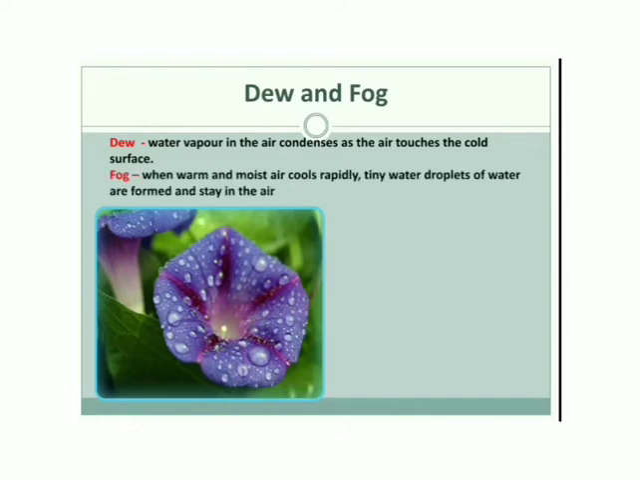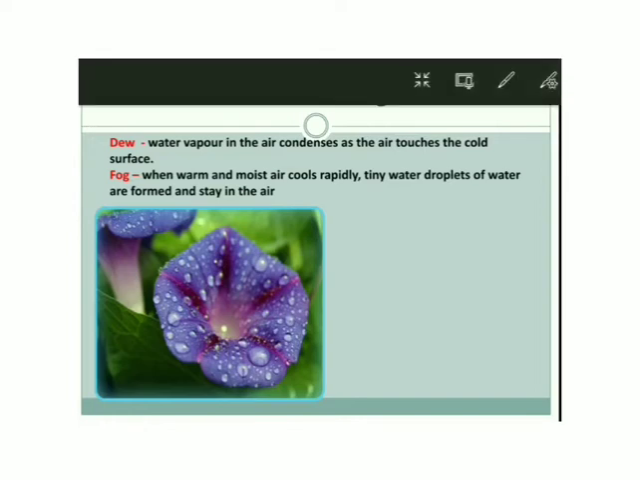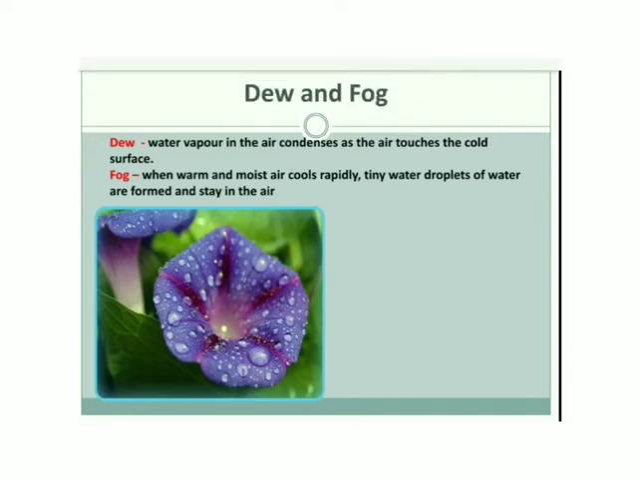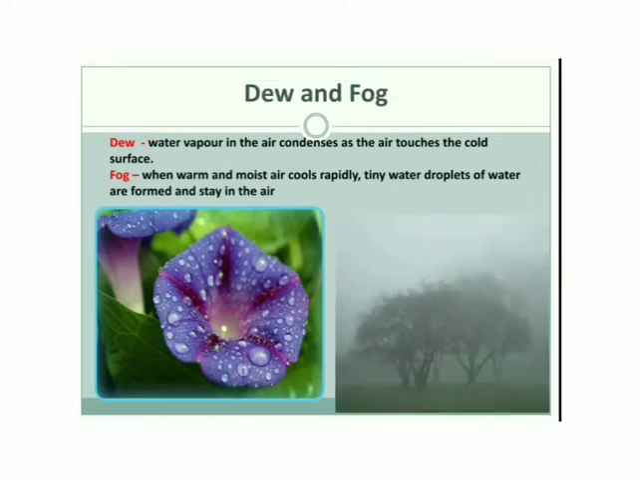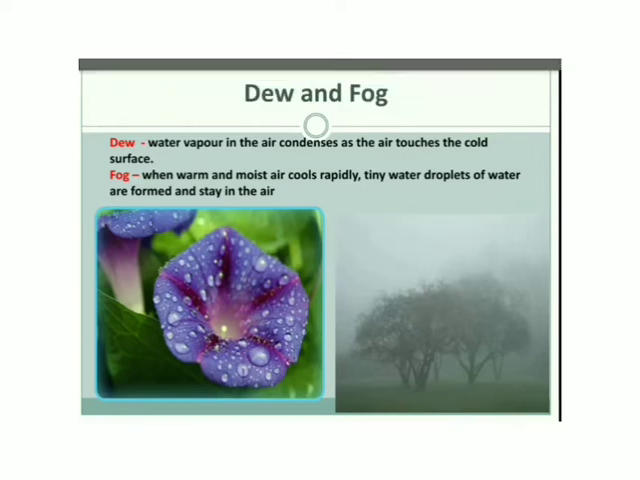In the morning, when you go out for a walk, you will see these tiny water droplets present on the leaves, on the car surfaces or on the petals of the flowers. But when warm and moist air cools rapidly, tiny drops of water are formed and they stay in the air. And this is the fog. Fog occurs in winter season and is often thickest in valleys and low-lying areas.